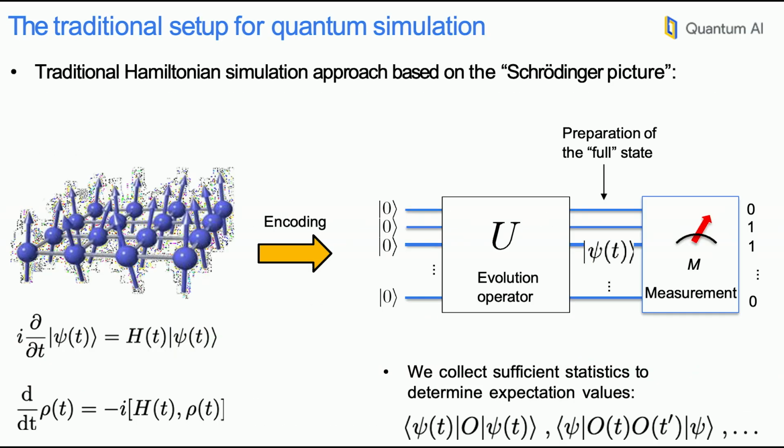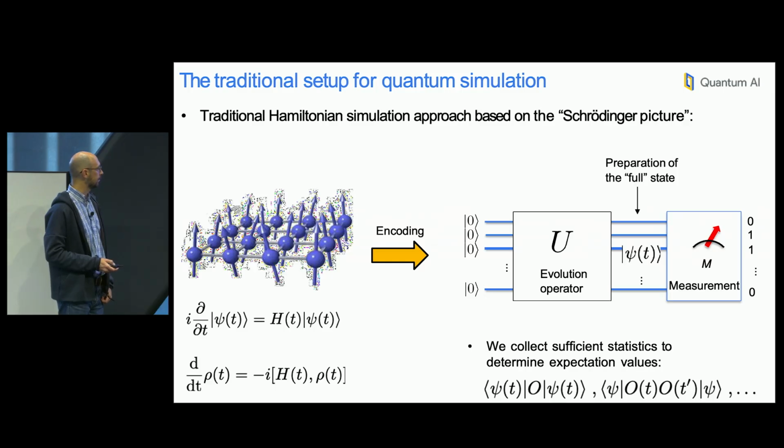All right, so what is the traditional setup for Hamiltonian simulation or quantum simulation? This is what I call the Schrödinger picture technique. We have a quantum system that we need to simulate. There's a Schrödinger equation. We encode this in a quantum algorithm. We prepare some simple initial state. We try to mimic the evolution coming from this Schrödinger equation, this unitary evolution operator, and then we make some sort of measurement. The measurement might determine some correlation function, some expectation value of an observable, and so on.